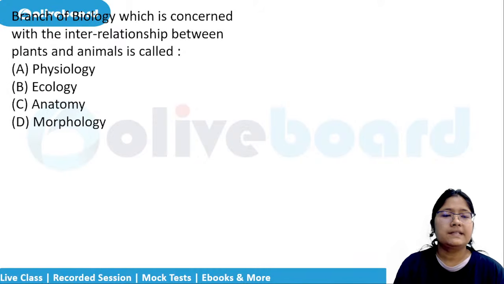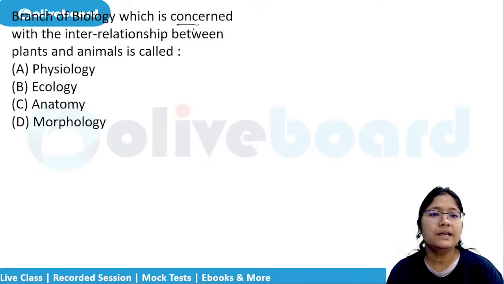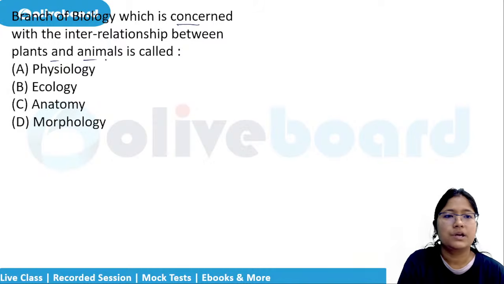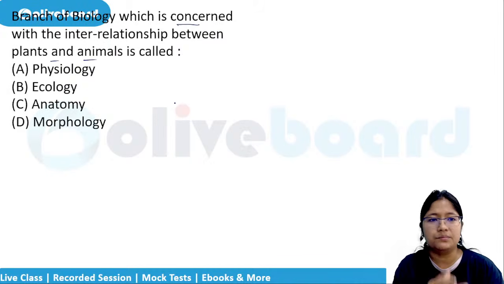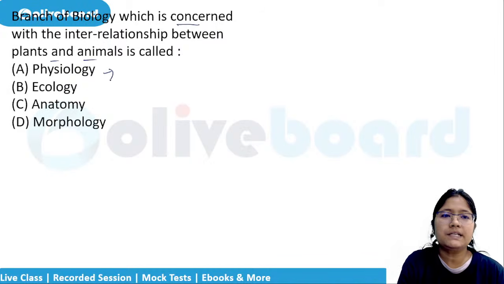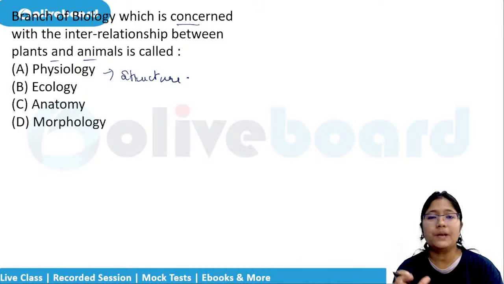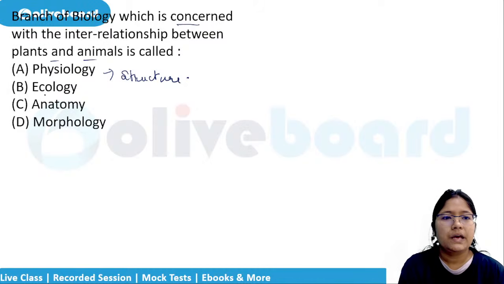Next is the branch of biology which is concerned with the interrelationship between plants and animals. Physiology is based on structure. If we say human physiology, it is the study of human structure; plant physiology, the study of plant structure. Ecology basically means study.